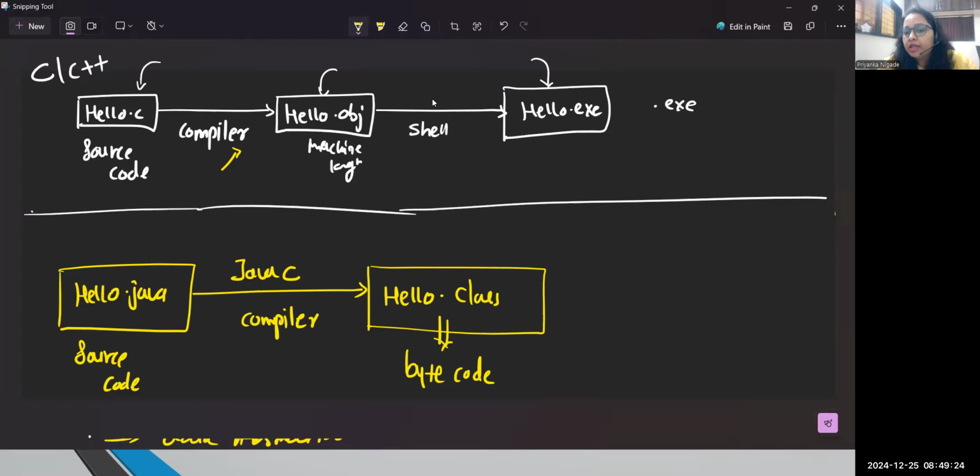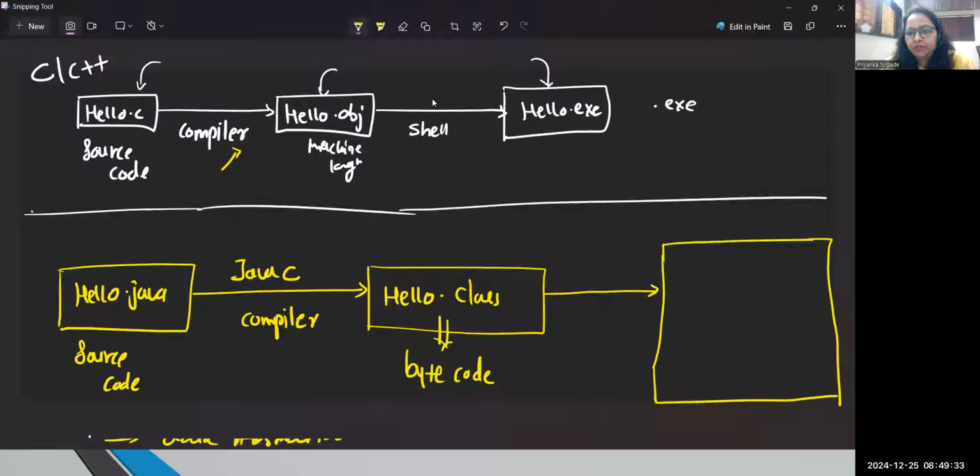Then guys, how can we run this? Just now we discussed that in Java, execution is only possible with the help of JVM. Agree? So when we try to execute this code, how does the JVM execute it? Please have a look. Here comes the JVM. The JVM reads the byte code line by line and executes it.